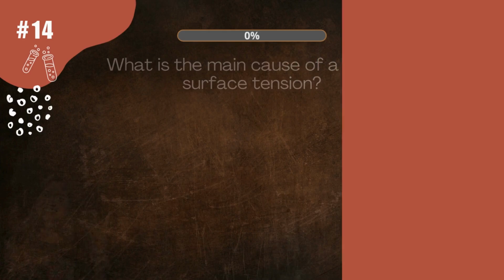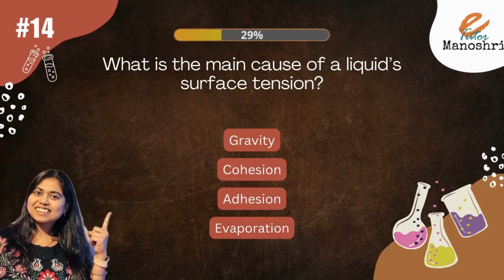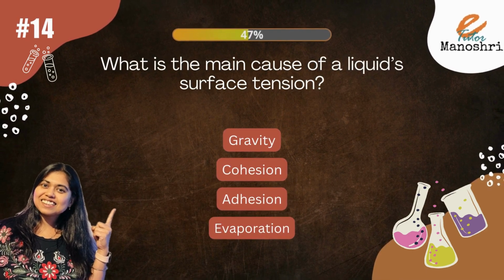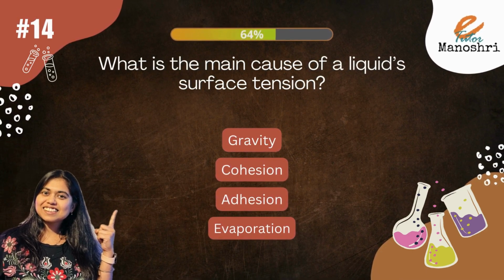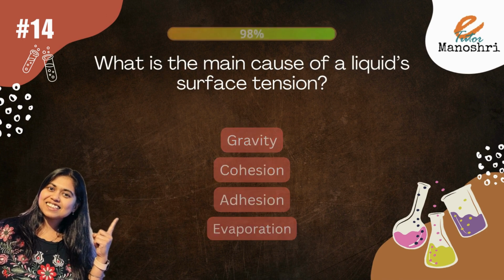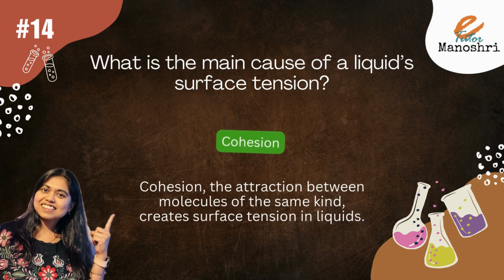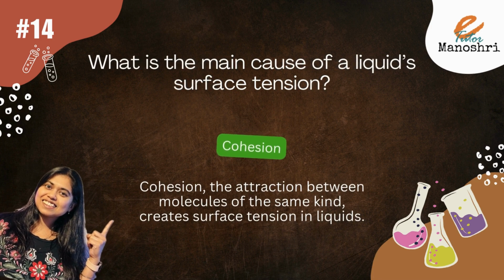What is the main cause of liquid surface tension? The options are gravity, cohesion, adhesion, evaporation. The answer is cohesion. Cohesion, the attraction between molecules of the same kind, creates surface tension in liquids.